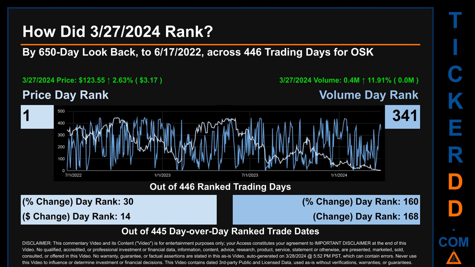The price's day-over-day percentage change, jumping 2.63% on March 27, 2024, had a day rank of 30 while its dollar difference of $3.17 had a rank of 14 when compared day over day across 445 trading days. Volume's percentage change and difference were ranked respectively at 160 and 168.